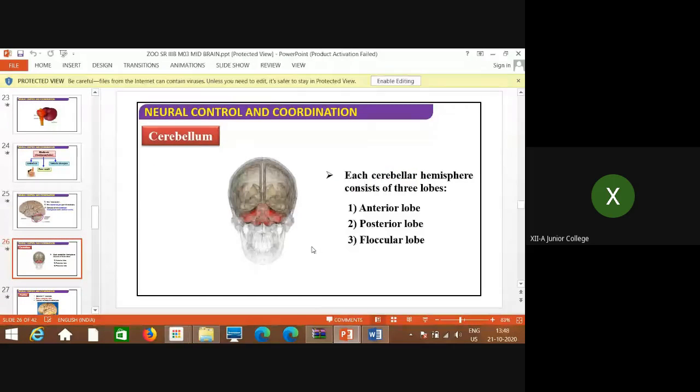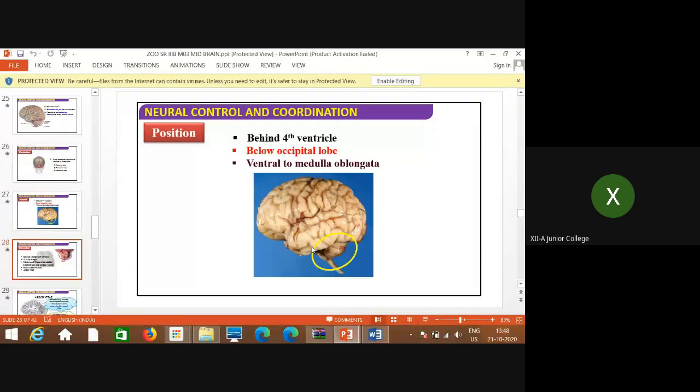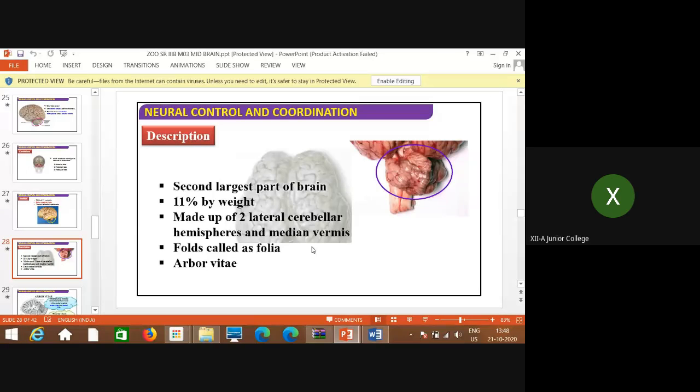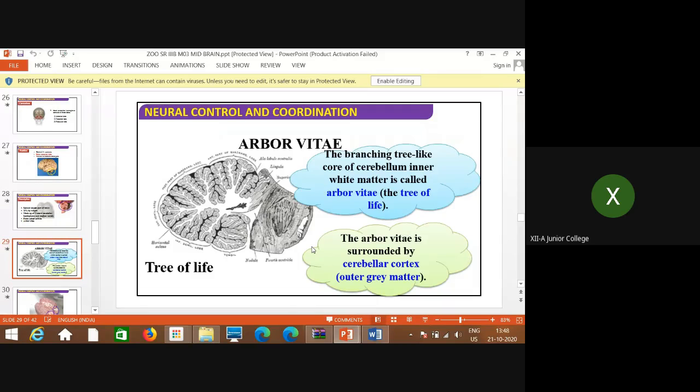All these parts, just remember, recollect very clearly. It is shown, so you can remember. The cerebellum is the second largest part of the brain. Its weight is 11% of the total weight of the brain, made up of two lateral cerebellar hemispheres. This is arbor vitae. I will explain what exactly it is. Internal structure, it looks like this.